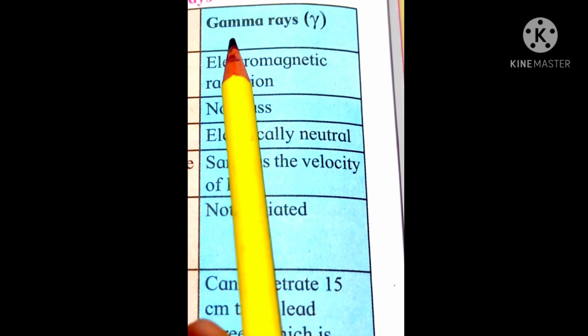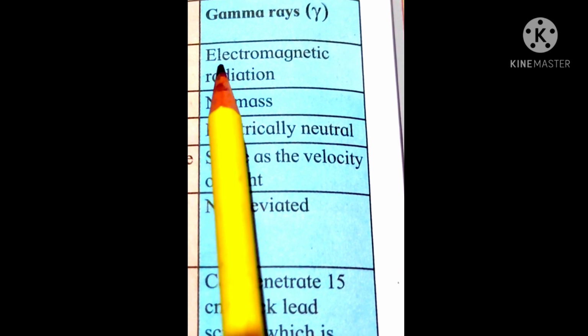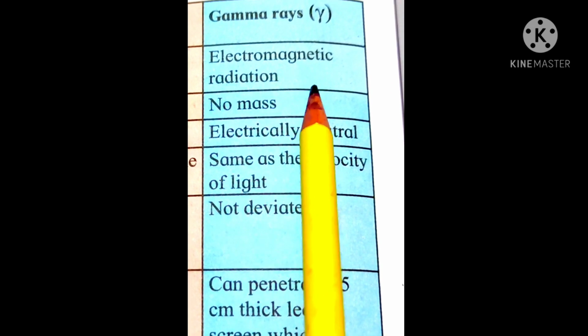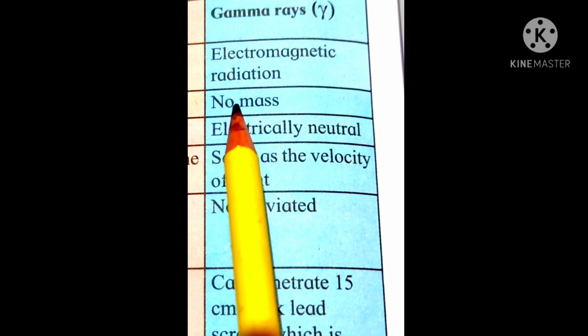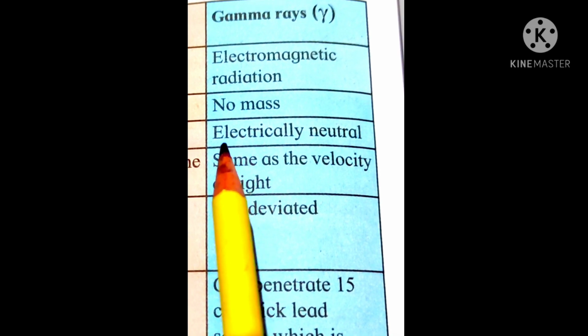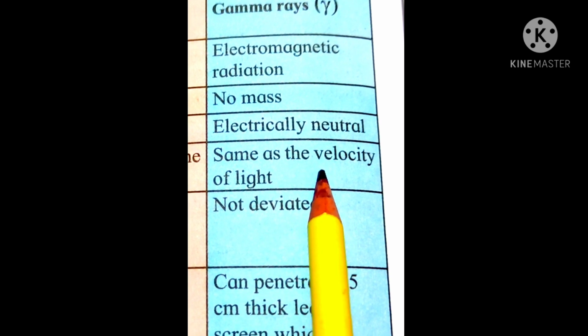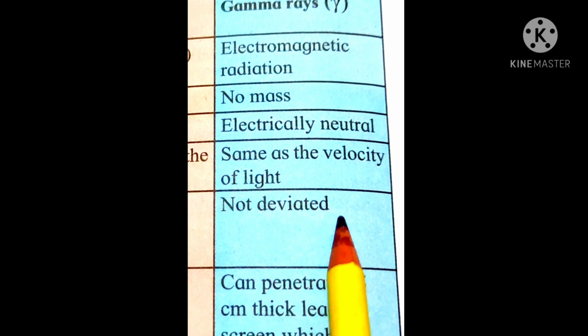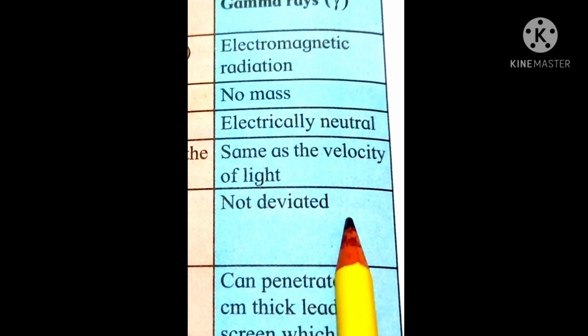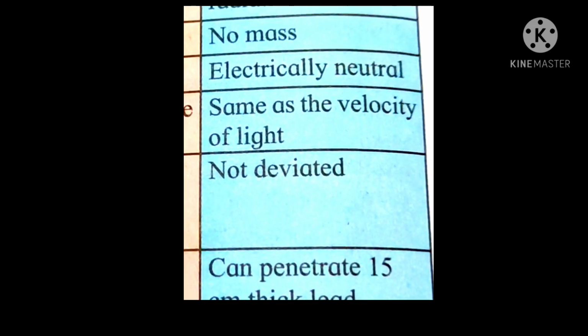Now let's study the properties of gamma rays. They are electromagnetic radiations in nature. They don't have any mass. They are electrically neutral and the velocity is the same as the velocity of light. They show no deviation as they are electrically neutral. They don't have any charge.